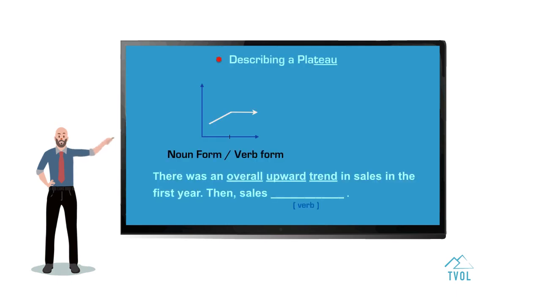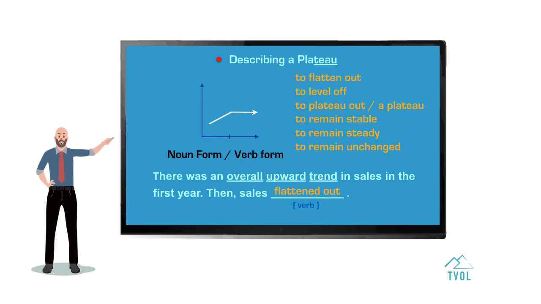Describing a plateau. When sales remain unchanged, when they remain stable, this is what we call a plateau. For example, there was an overall upward trend in sales in the first year. Then sales flattened out. Some of the words that you can use to describe that plateau are to level off, to plateau out, a plateau, to remain stable, to remain steady, and to remain unchanged.